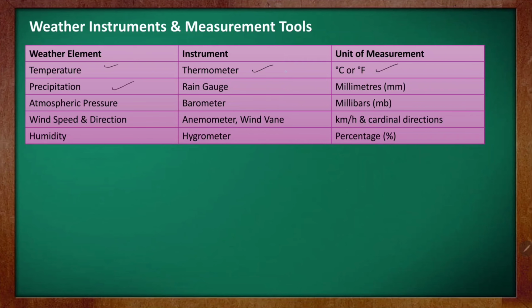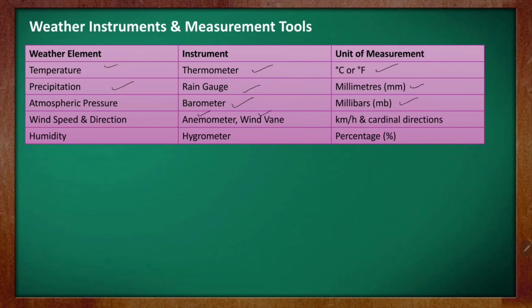For atmospheric pressure, the instrument is the barometer, measured in MB, millibar. For wind speed and direction, wind speed is measured by the anemometer, and the direction is measured by the wind vane. The units are kilometer per hour, and cardinal direction. And for humidity, we have the instrument hygrometer, measured in percentage. So I hope that was clear.